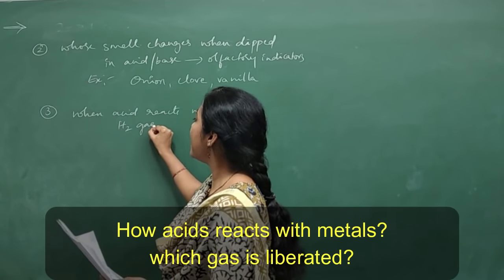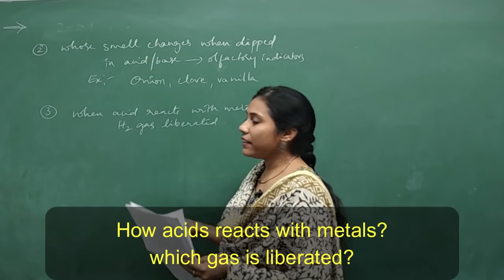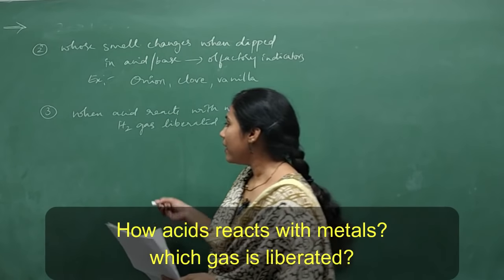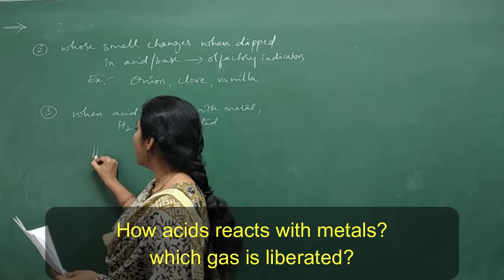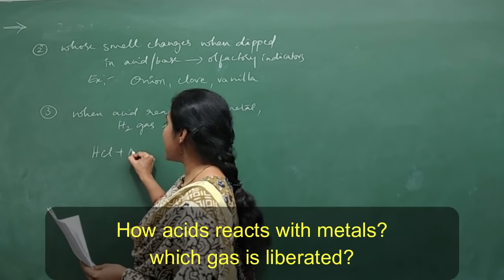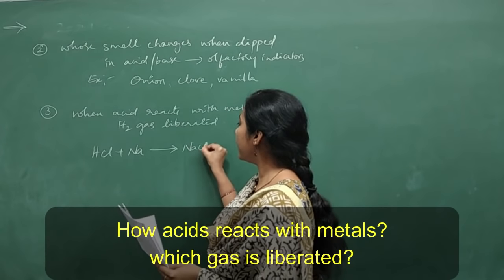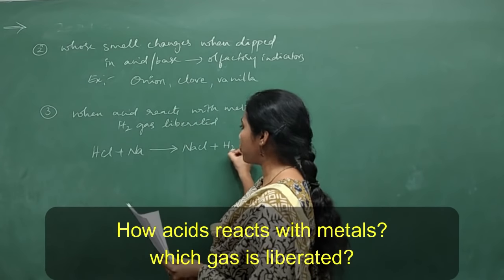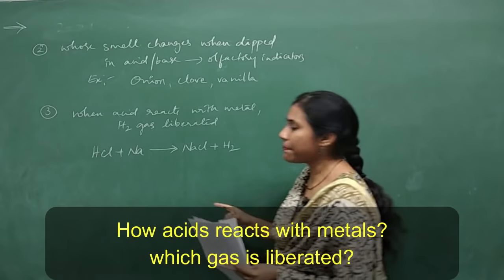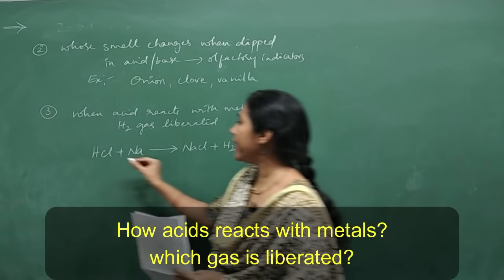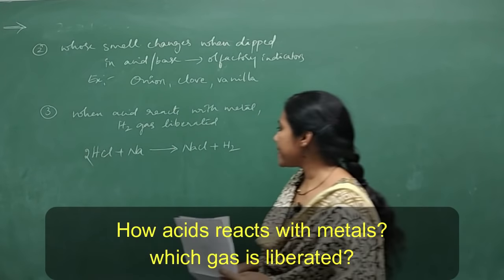Which gas is liberated? Hydrogen gas is liberated. Say you can write one example here. Say for example, you have HCl plus the metal you can select is sodium. So what do you get? You will get NaCl plus H2. So you should always balance the equations whenever you write. So let us take 2HCl.